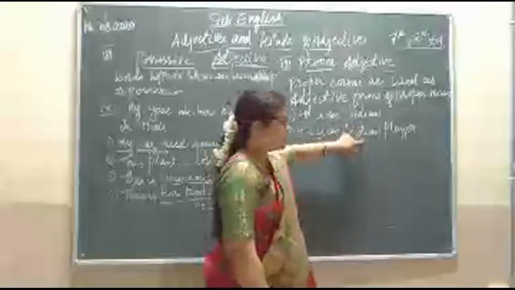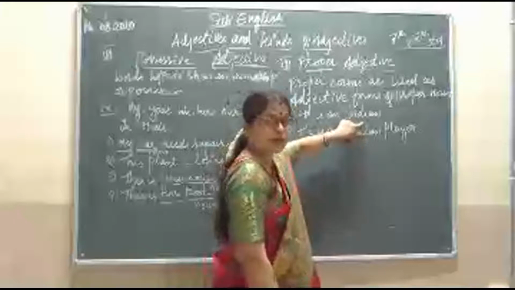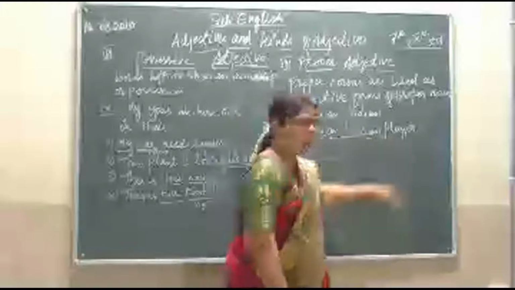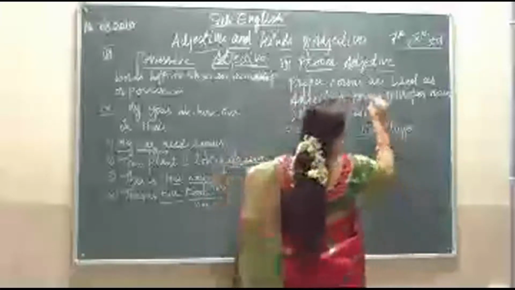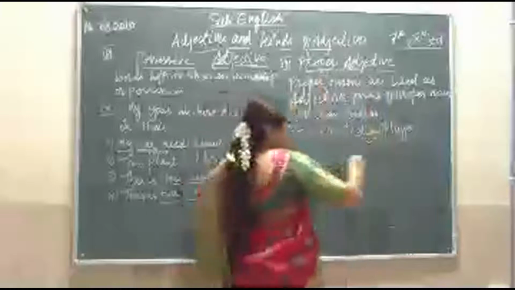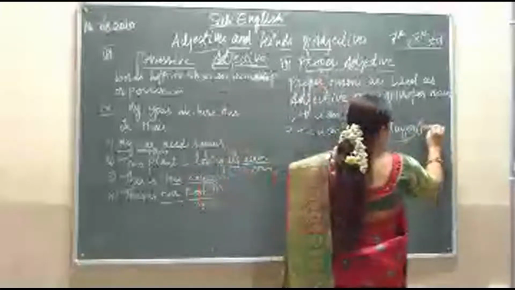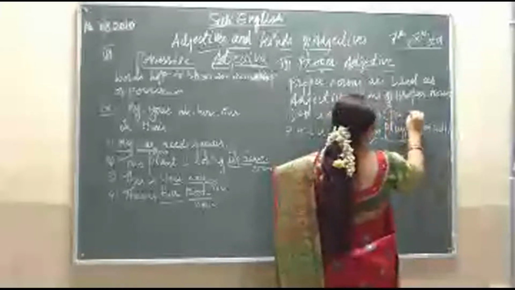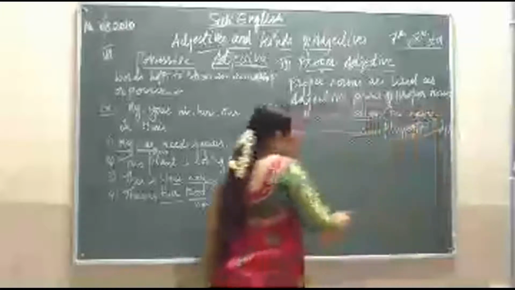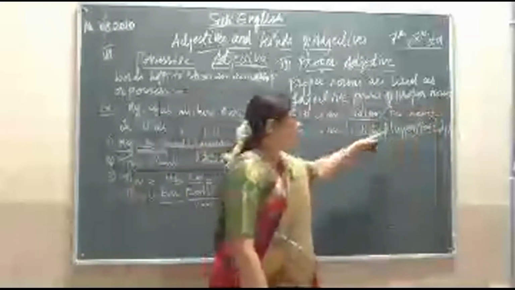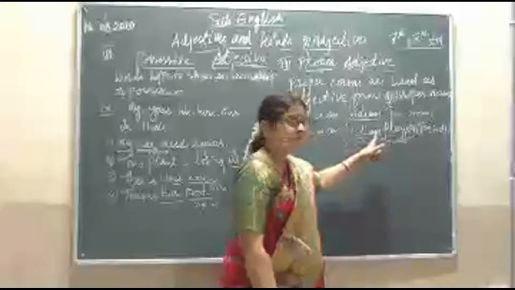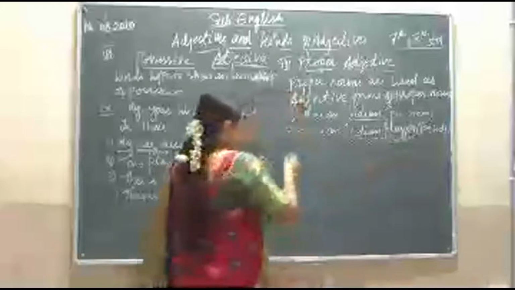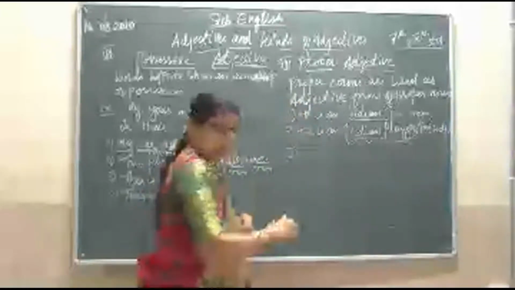Here it is being used as a proper noun, whereas here it is being used as an adjective, and this player is a noun here. That is what we are saying, that this is a proper adjective. Whereas this Indian was a proper noun. You can see that a noun will always be placed just after the adjective. So this Indian will become a proper adjective now. After this, I will give you one more example.